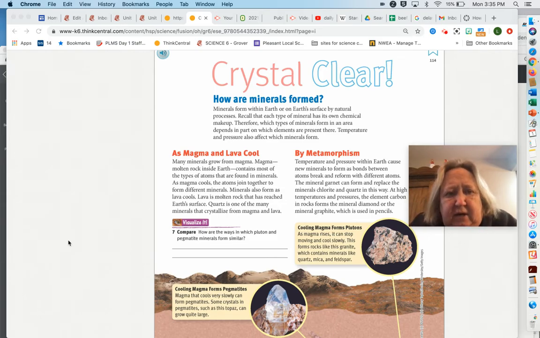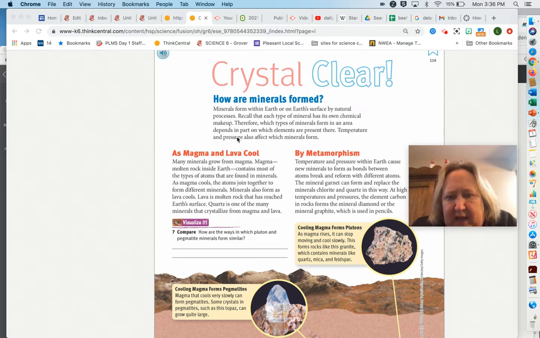Hey kids, we're moving on now to the next two learning standards or learning goals that we need for this lesson. The first one is how minerals are formed. And then the second one is there's two main divisions or categories of minerals, and we'll learn those names here in just a second. Okay, minerals are formed in three ways.